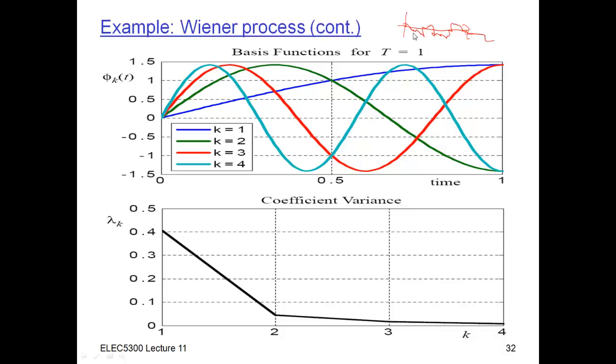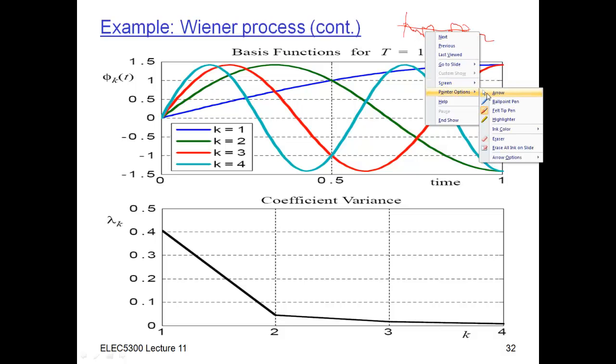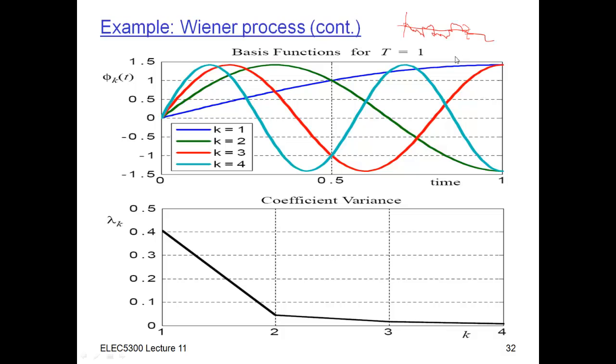So it has frequency content at all values, right? So it's going to be described by an infinite number of basis functions with higher and higher frequency, but they're going to be less and less important. So the coefficient variance going down is this 1 over k squared that you see here. But the basis functions capture the main properties of the Wiener process.